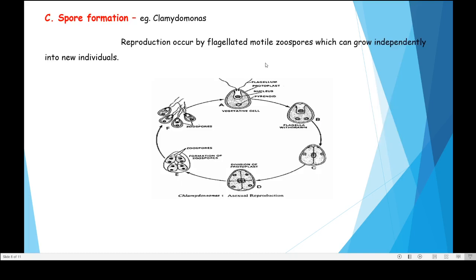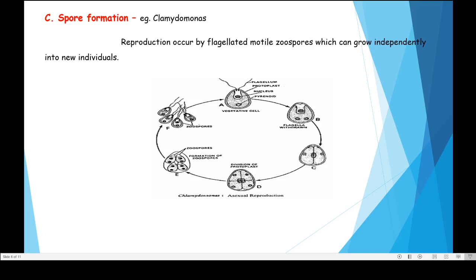The next example is spore formation, which generally exists in Chlamydomonas, a green unicellular alga. Here you can see in the diagram the mother cell of Chlamydomonas, and in the cytoplasm it produces nearly 8 to 16 cells which are similar to the mother cell.